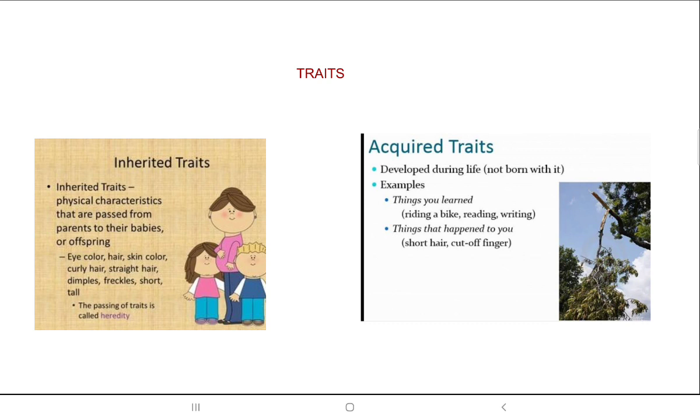Okay, so keep in your mind that the traits are of two kinds. When we are studying genetics, we are studying the traits, and they are inherited by birth, when you are born with them, or acquired, meaning developed throughout your life. It is not something which you are born with.